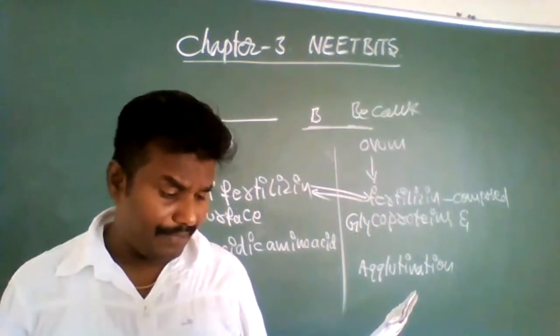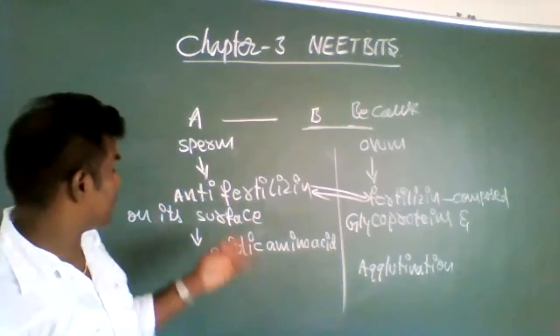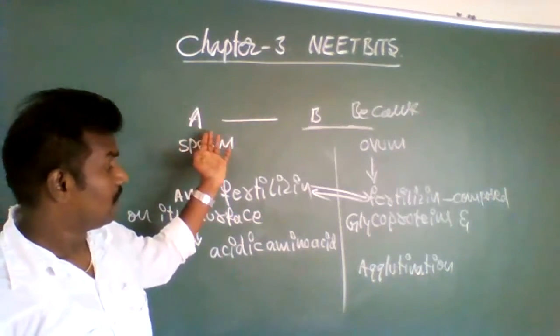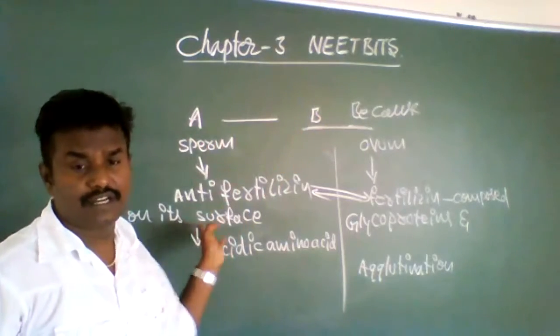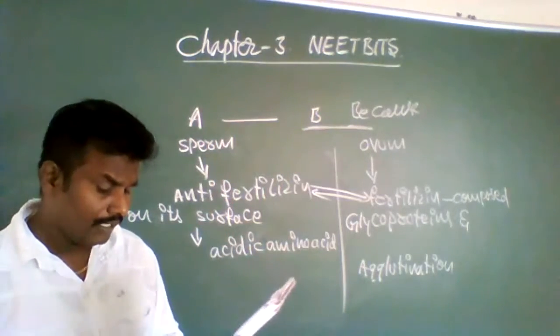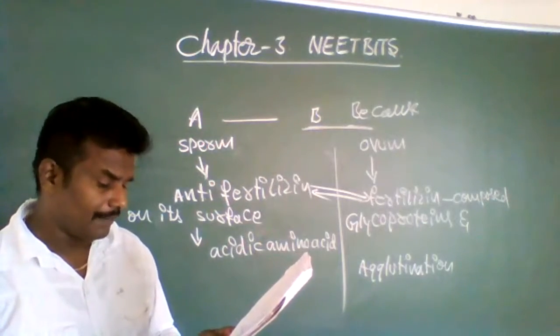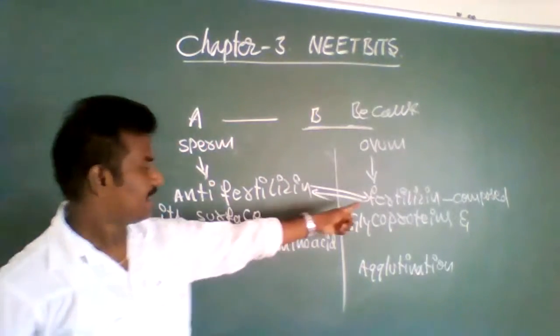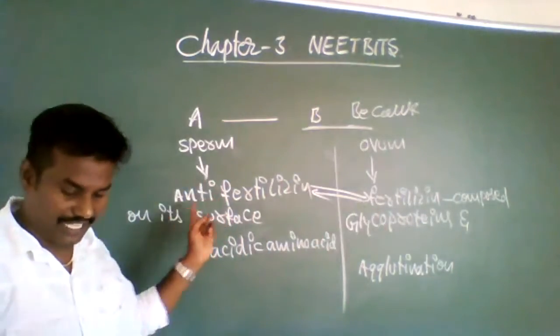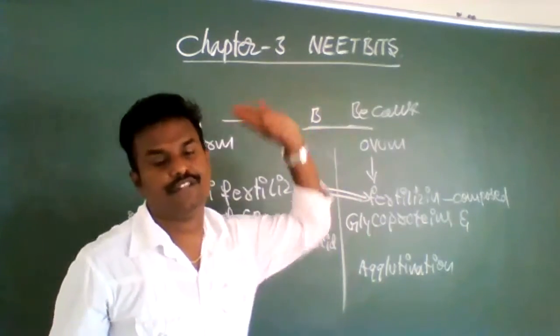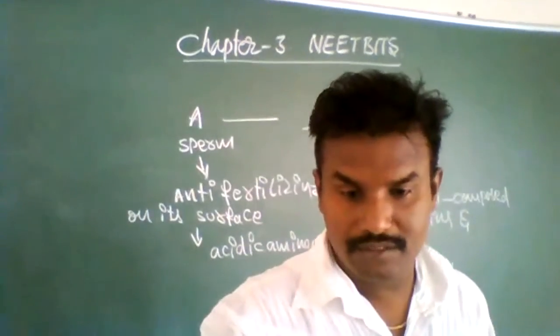Anti-fertilizin of A and B not compatible: also wrong. Third, fertilizin of A and anti-fertilizin of B not compatible: first anti-fertilizin, then fertilizin. Therefore, these three options were wrong.